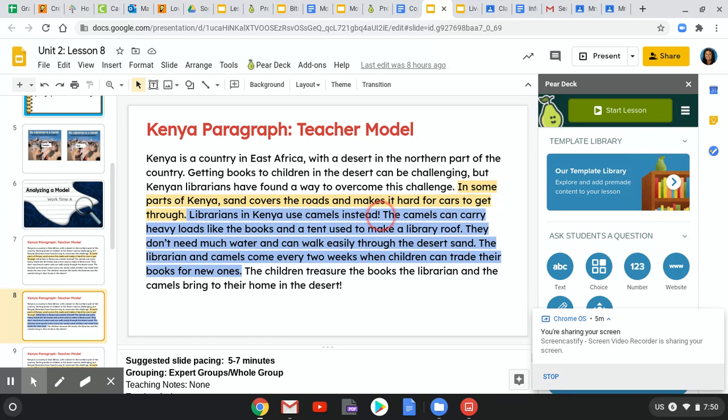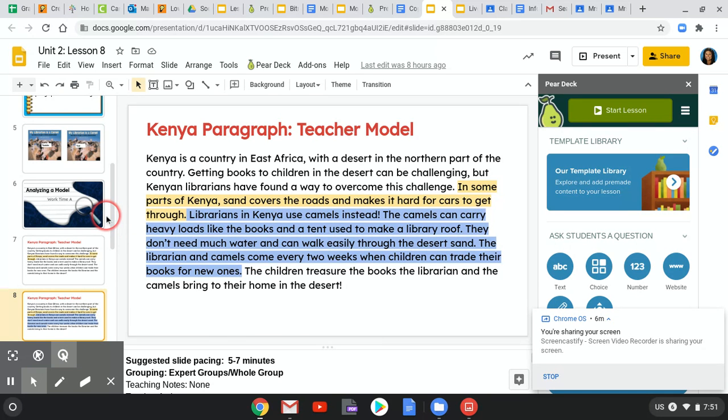But then we went on to describe all the details to help your understanding of how they use camels. And we're talking about it carrying heavy loads, books and tents, that they don't need much water, why they're used, because they can walk through the desert sand, when they come. It gives you some extra information on how they overcame that challenge.